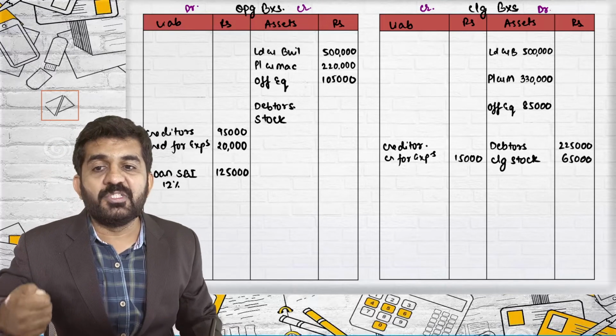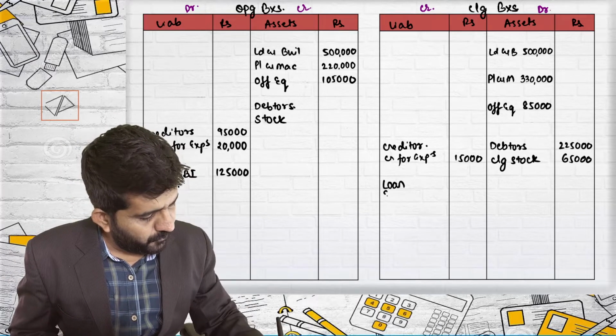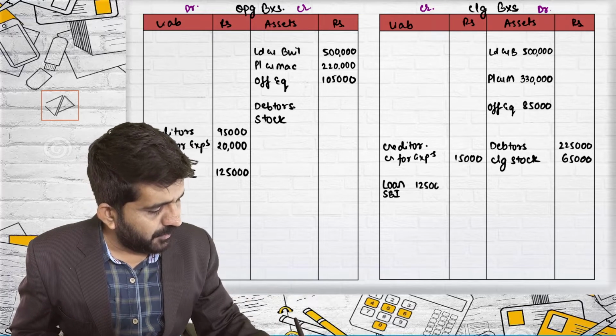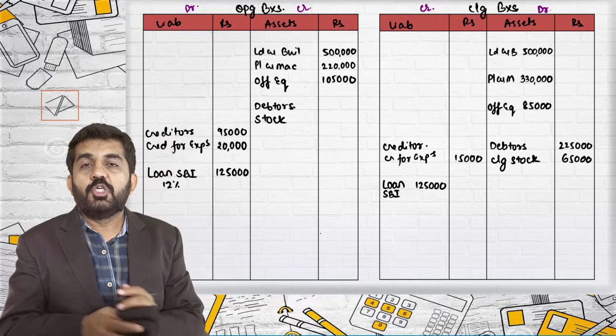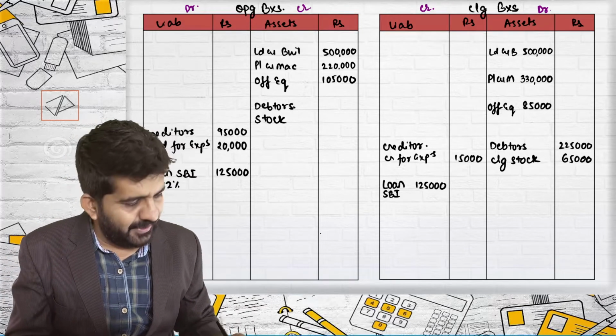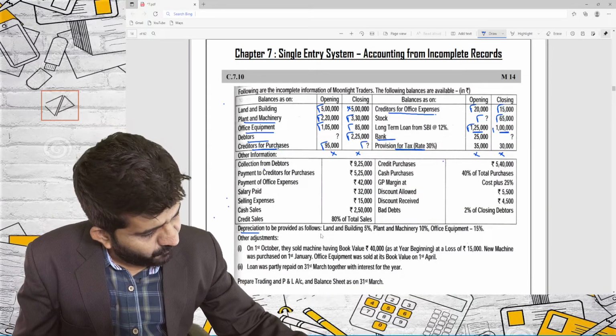See my second effect. It will be closing balance sheet inner column. Loan from SBI will be 1,20,000. So two effects of 1,25,000. We can go ahead. Closing balance is 1 lakh.